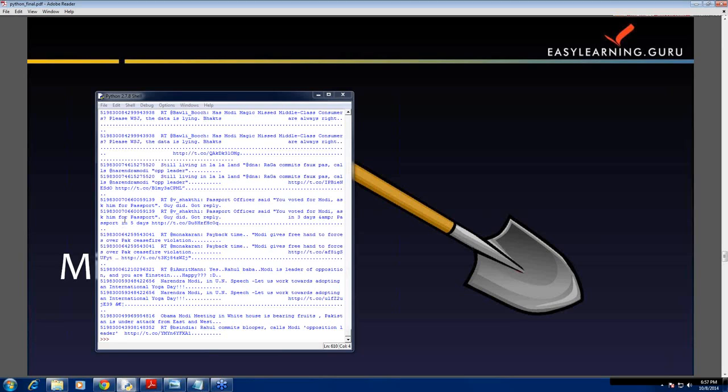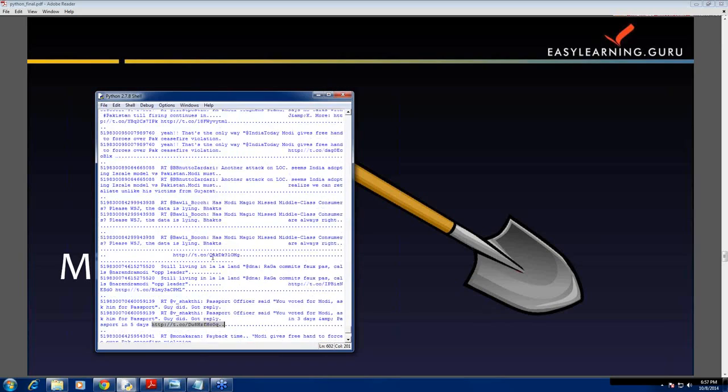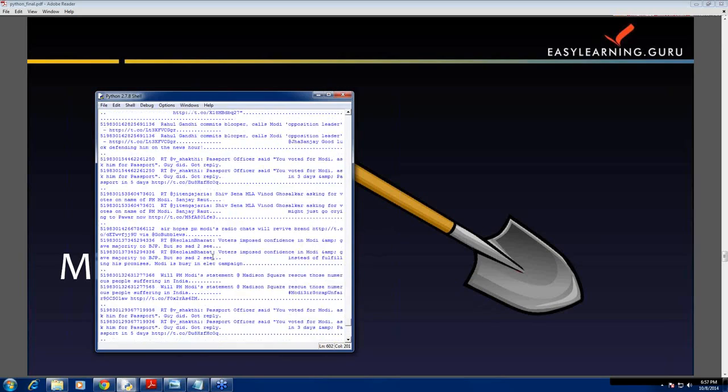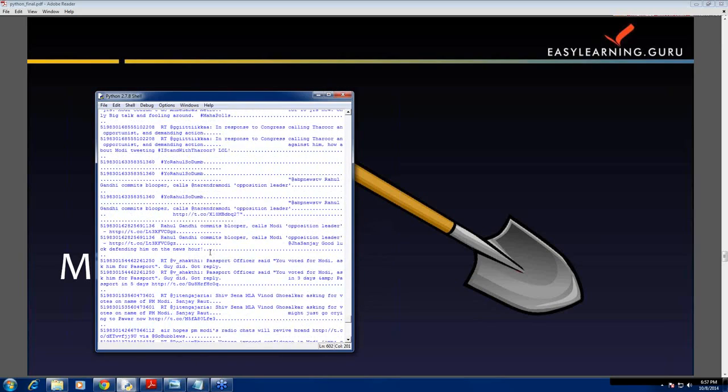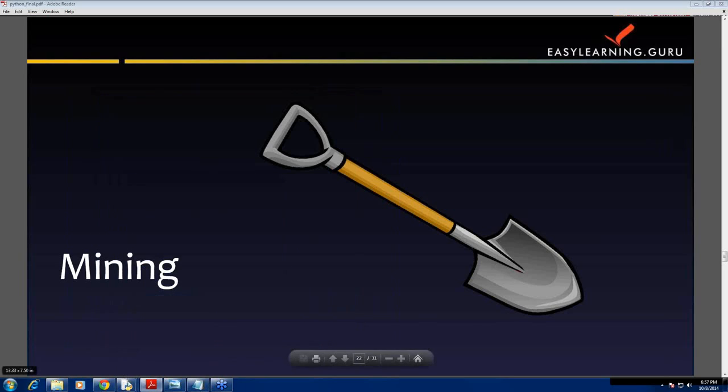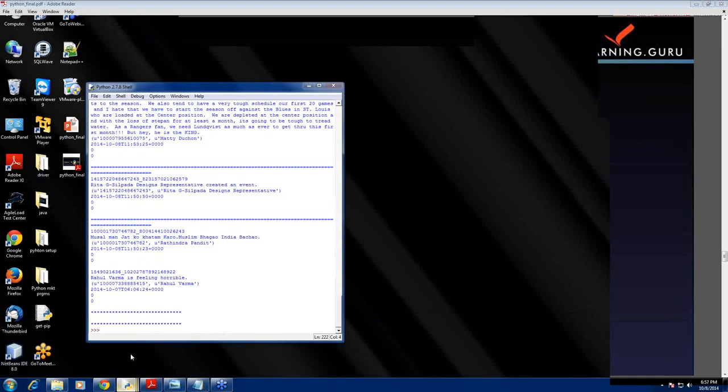See here, these are the tweets. Okay, see, this is the tweet of a person. These are the user mentions. These are the URLs. Okay, and see hashtag. The hashtags are these. Okay. Now let's mine another famous social networking site, that is Facebook.